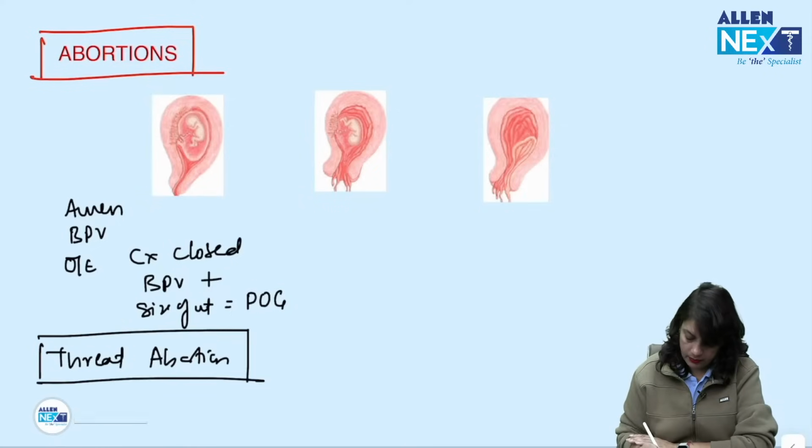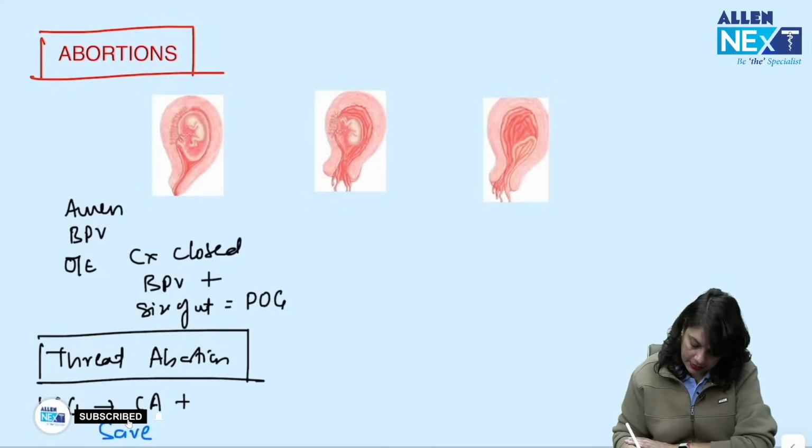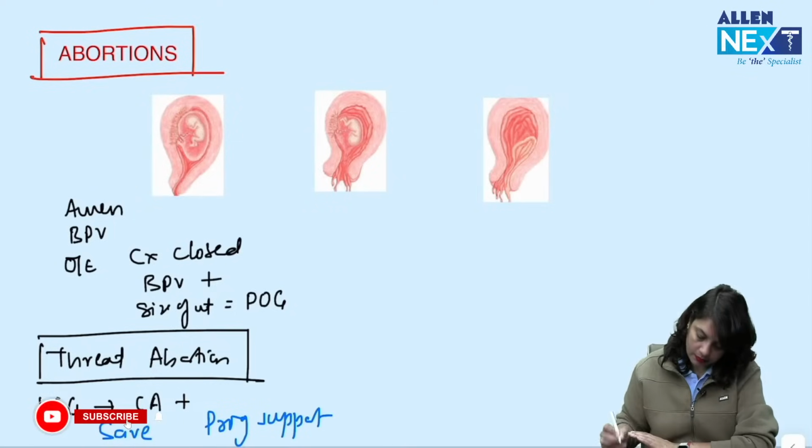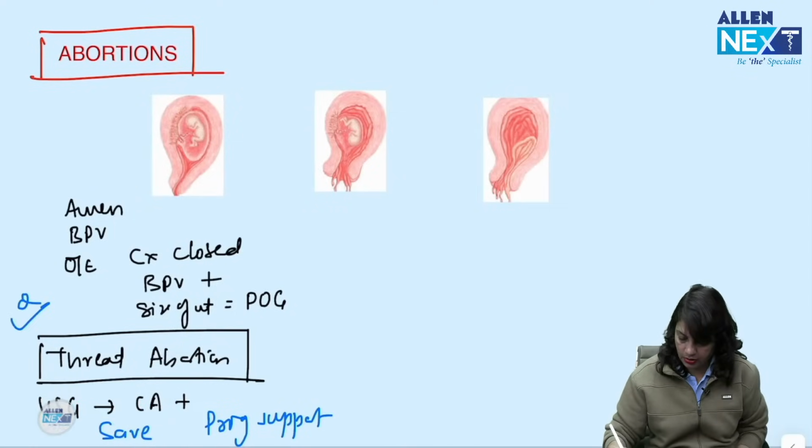You can get an ultrasound done to check for the cardiac activity. If cardiac activity is present, you can save the pregnancy by giving progesterone support. Okay, this is very commonly asked question.